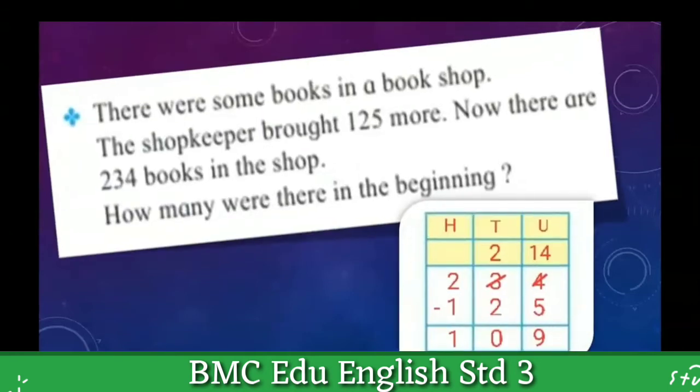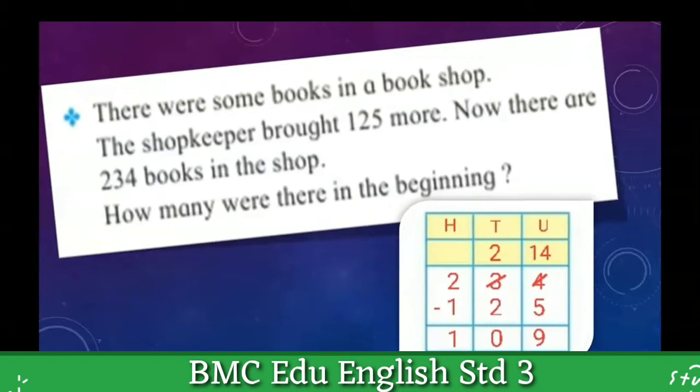This is one of the sums from your maths textbook. There were some books in a bookshop. The shopkeeper brought 125 more. Now there are 234 books in the shop.